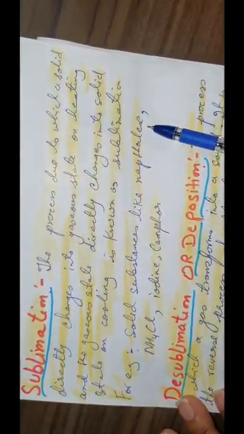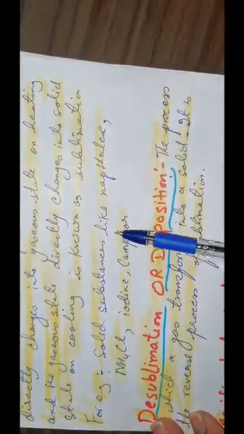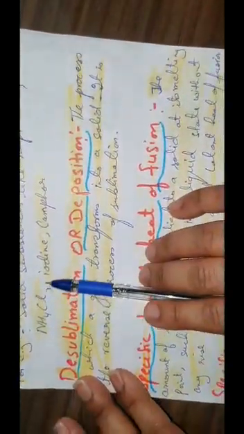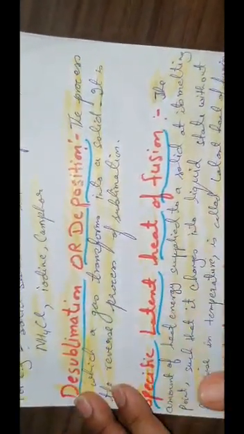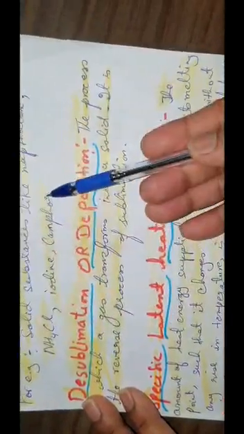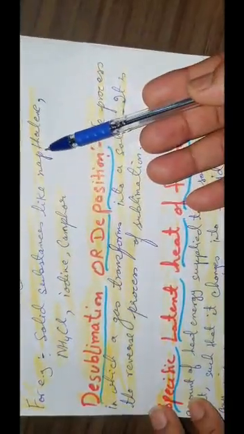Many examples I can give: naphthalene balls, I think you all have seen, ammonium chloride, iodine, camphor. When these substances are heated, they do not change into liquid, they directly change into gaseous state. So that is called sublimation. Here, which substances sublimate? The solid state of the substance is called sublimate, and the gaseous state is called sublime. Now coming to the next term, that is desublimation.